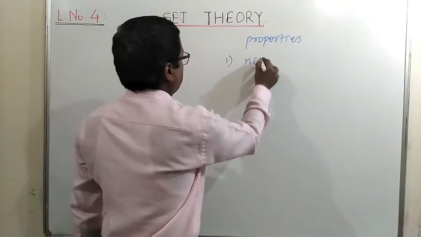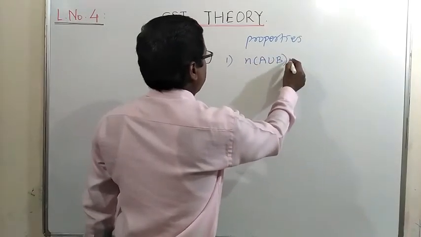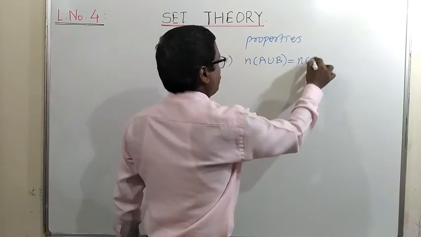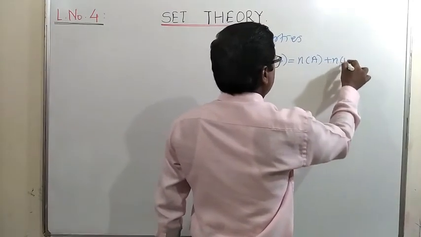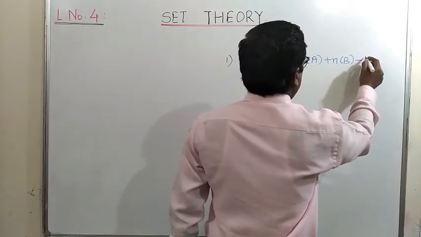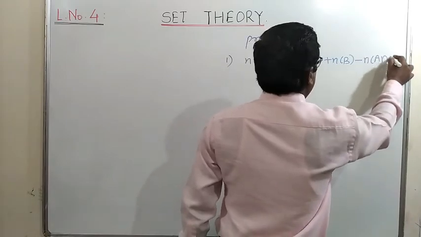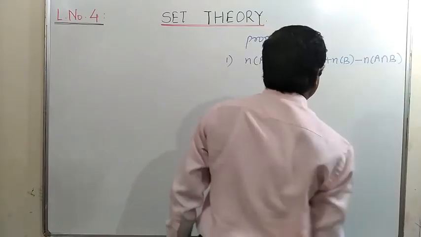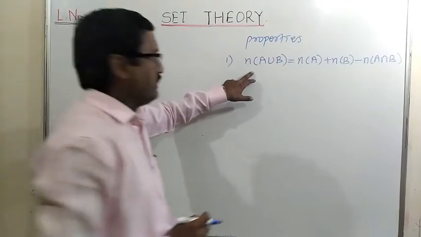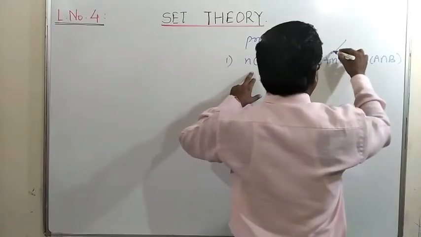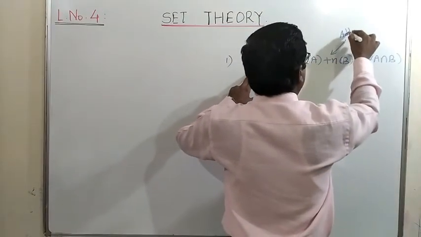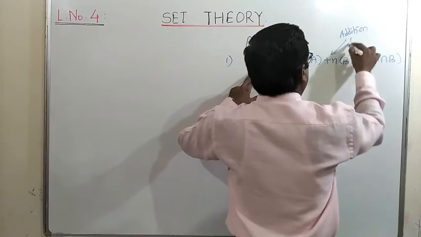Using that, we can write the number of elements in A union B equal to n(A) plus n(B) minus the number of elements in their intersection. This is also known as the addition formula.